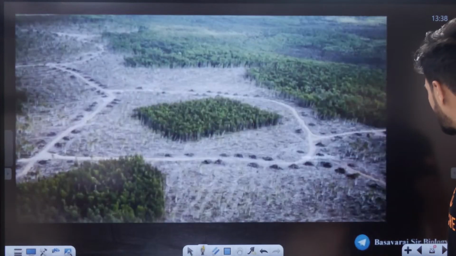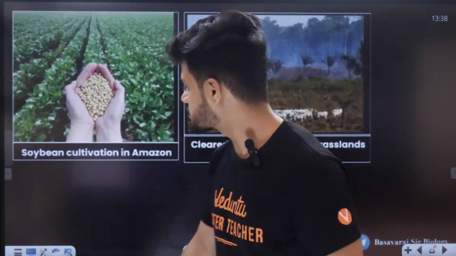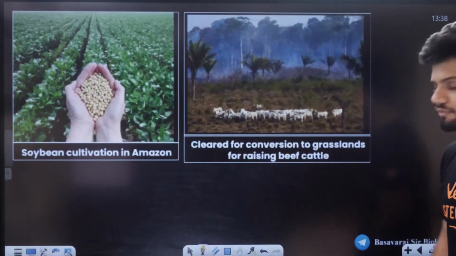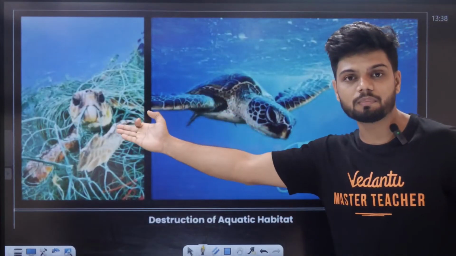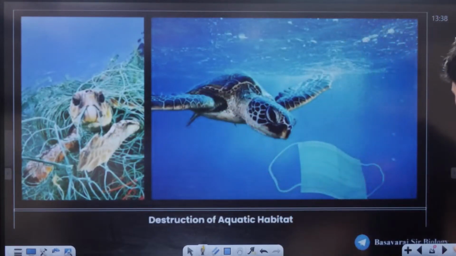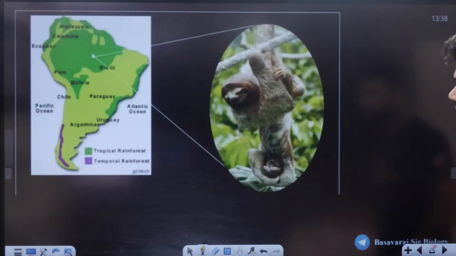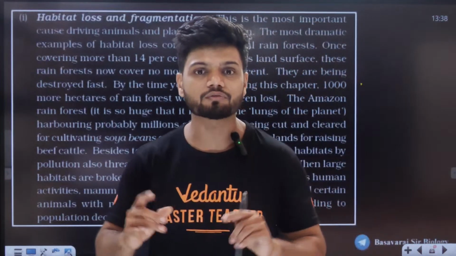That is habitat loss. And why are we doing this? We are doing the habitat loss because we want soybean cultivation. We need cattle cultivation for beef. Yes, we need that. And we are even completely spoiling the aquatic ecosystem also. So because of human greed, we are completely destroying the habitat of others. Yes, we are.